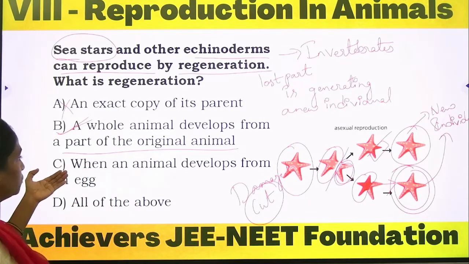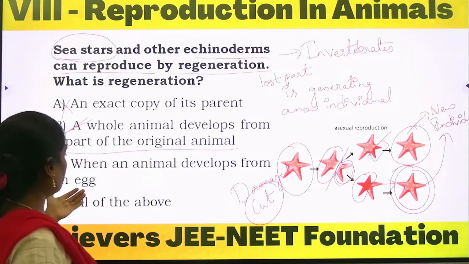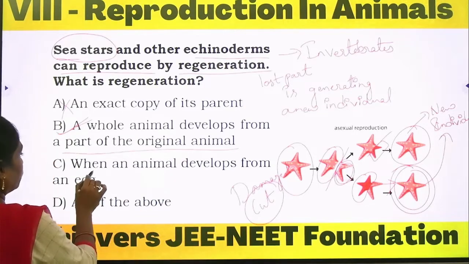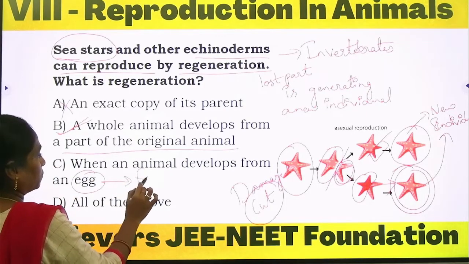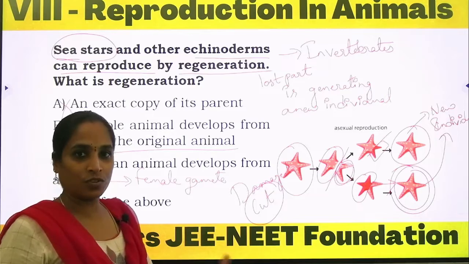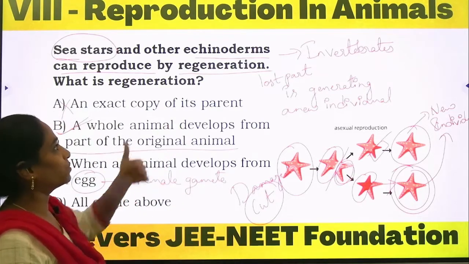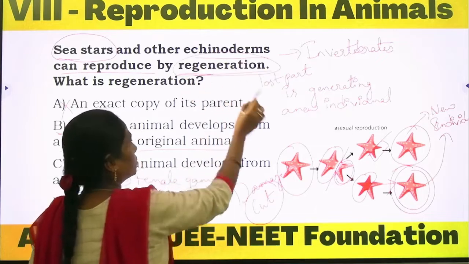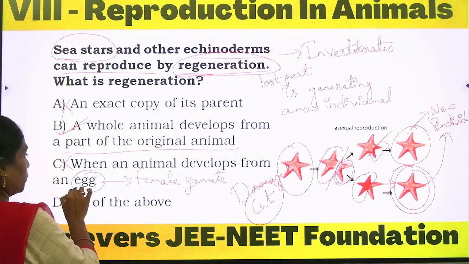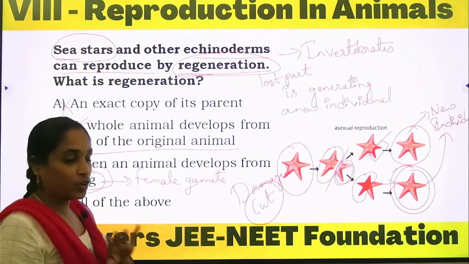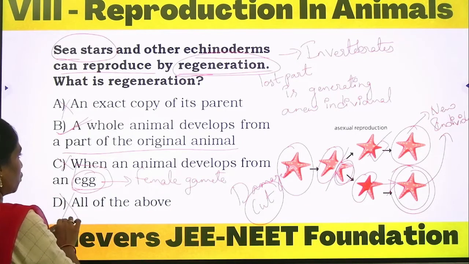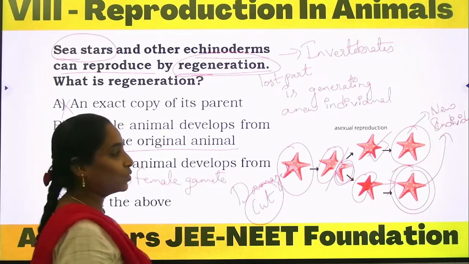And coming to option C, when an animal develops from an egg, it's completely an asexual mode of reproduction. So why would we get an egg? Egg is the female gamete. There is no chance of involvement of a gamete in asexual reproduction, in the regeneration process. It's completely an asexual mode of reproduction. So option C is wrong because they mentioned here the word egg. No involvement of gametes in asexual reproduction. All of the above is completely wrong. Only option B is the correct option.